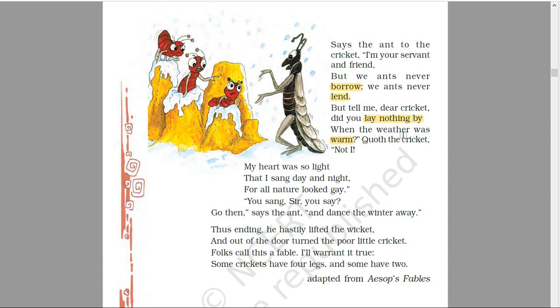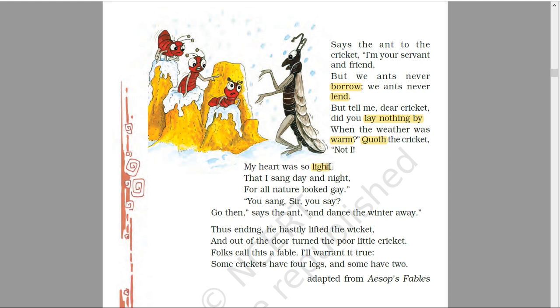When the weather was good, quoth the cricket. And quoth means said, an archaic use of this word. The cricket replied, not I. What did he reply? The cricket replied that I had not saved anything for bad days. My heart was so light.